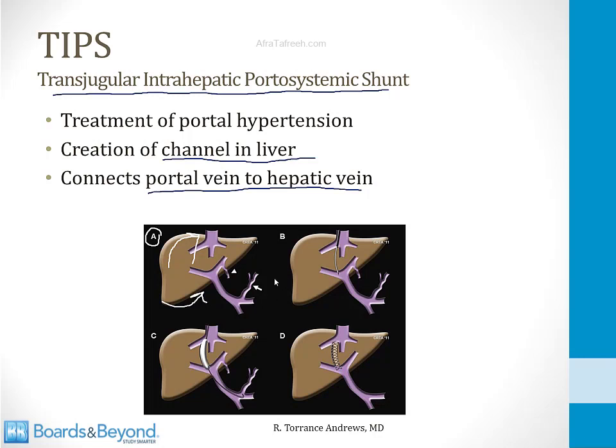In a TIPS procedure, a device is inserted via the jugular vein, that's why it's called transjugular in the name, and that device is pushed through the hepatic vein, through the liver, and into the portal vein. This creates a channel so that blood can flow between the two structures, and a stent is left behind to leave a permanent connection between the portal vein and the hepatic vein. As a result of this connection, blood can be drained away from the portal system and the pressure will fall in the portal system, and this will reduce the amount of portal hypertension.